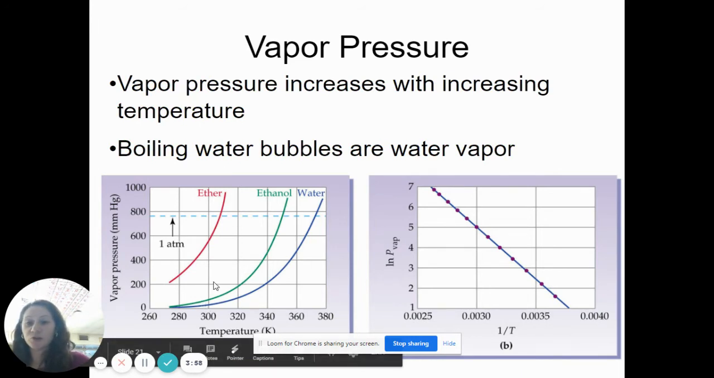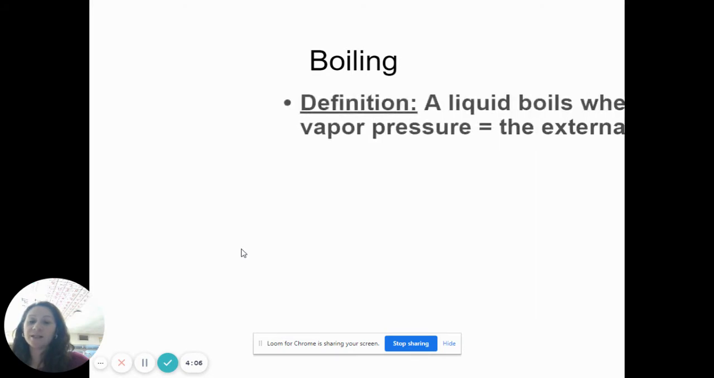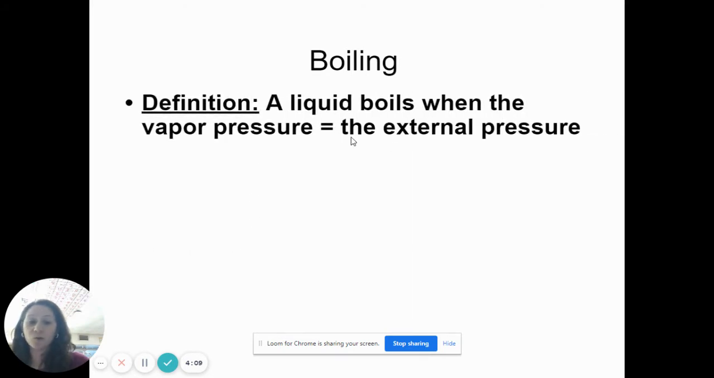You can also, from this curve, tell the boiling point of different things. Because boiling means that the vapor pressure is equal to the external pressure. So I love tea. I'm always drinking tea at home. I heat up my water, and as soon as I see bubbles, I don't say, oh, look, the water is boiling, I'm ready to put my tea bag in there. Nope. I say, oh, look, the vapor pressure of the water is equal to the external pressure. It's time to put my tea bag in there. Again, boiling means the vapor pressure is equal to the external pressure.